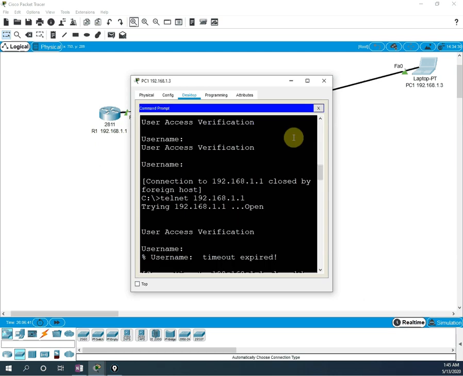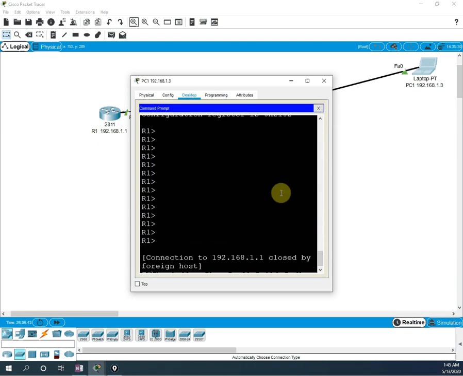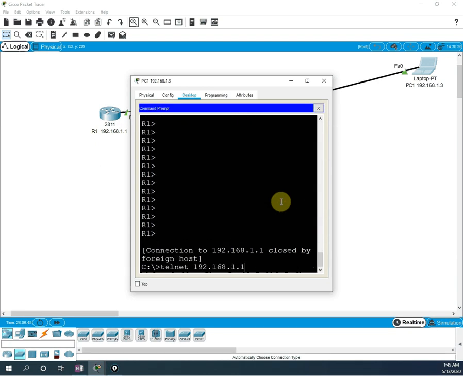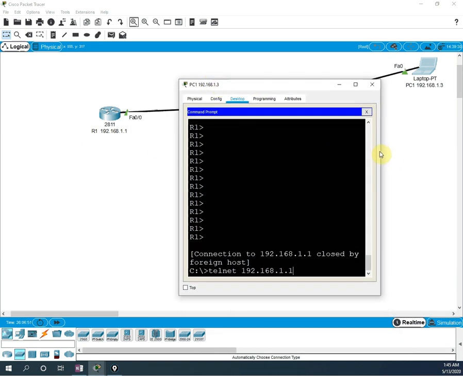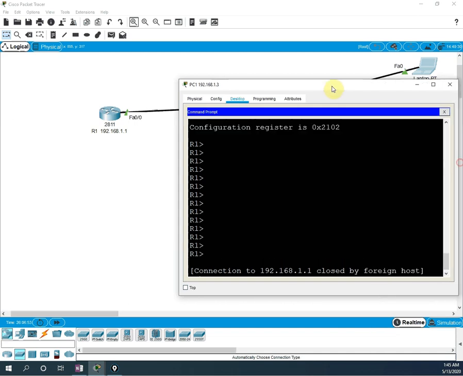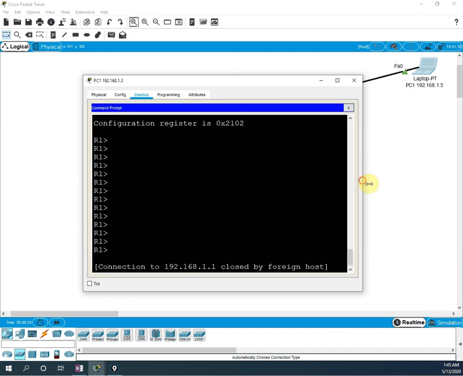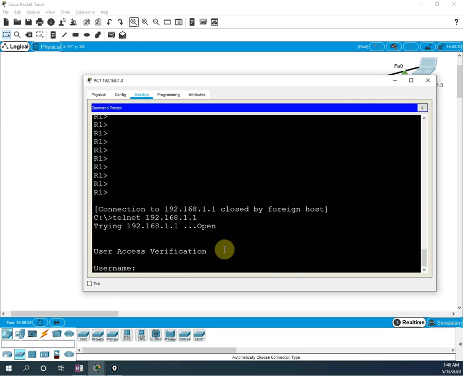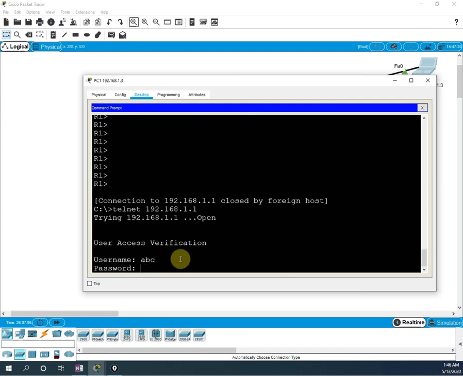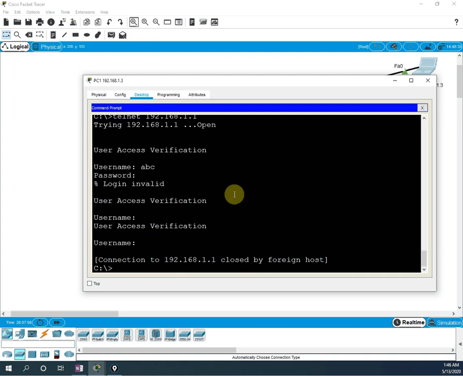Now I am going to telnet. So I will go to the command prompt. I will write telnet and the IP address for this one, 192.168.1.1. When I do telnet, let me maximize this. Okay, it is asking me for user access verification, username and password. I created user ABC, right, and password ABC. We created ABC or what?